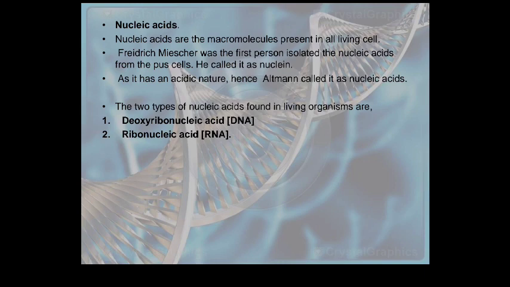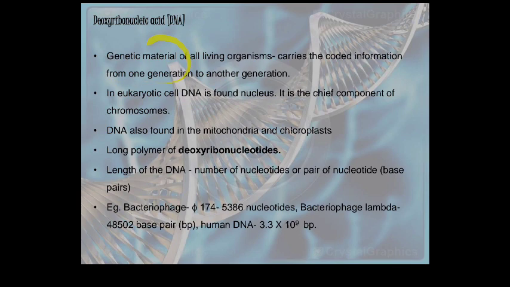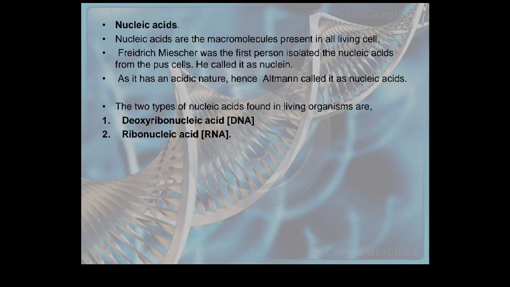Frederick Miescher, the scientist, is very important. Frederick Miescher was the first person to isolate the nucleic acid from pus cells. He called it nuclein. Since it has an acidic nature, Altmann called it nucleic acid.